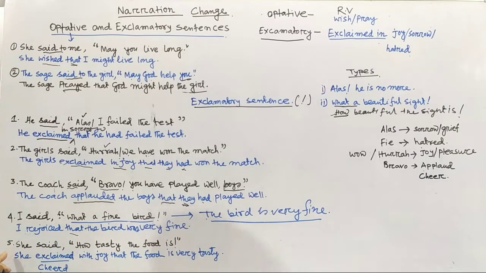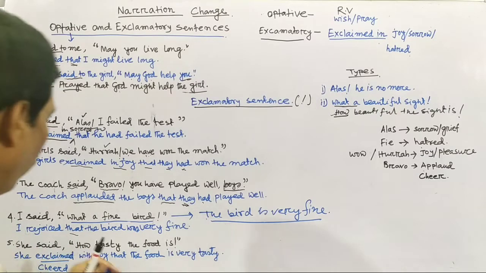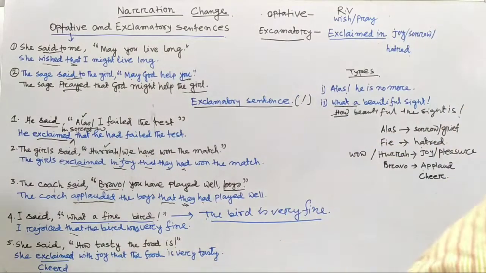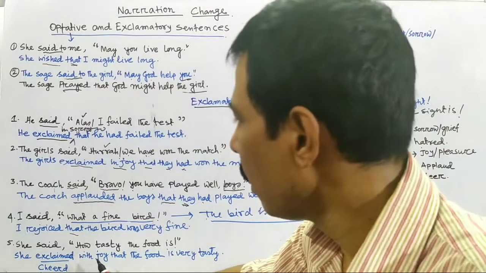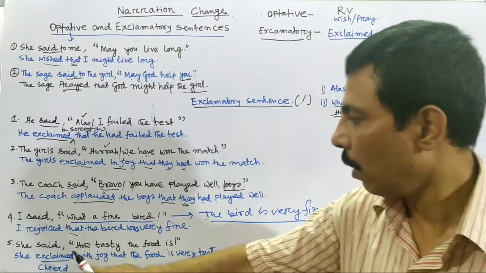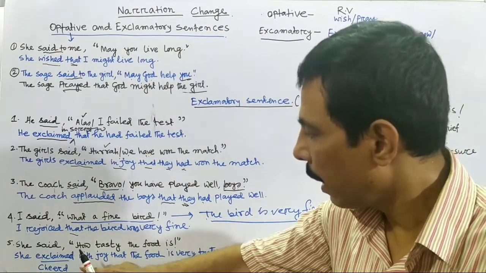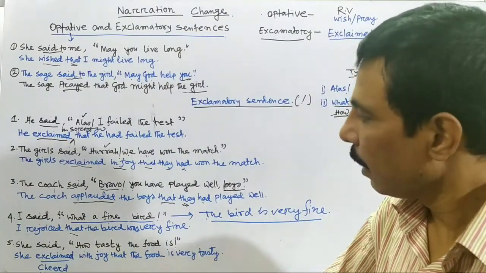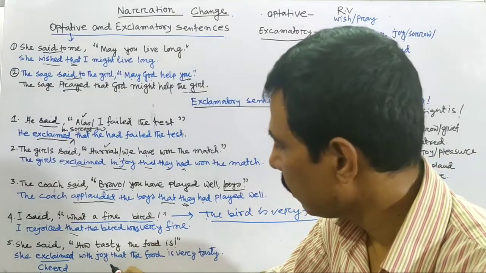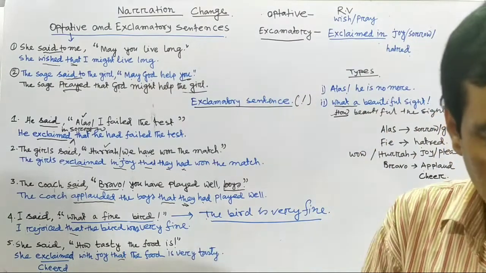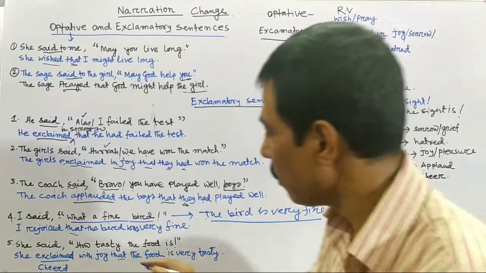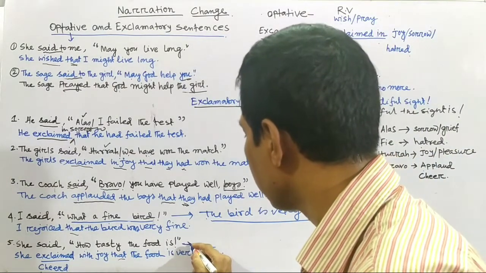Next, number 5. She said how tasty the food is. She said how tasty the food is. Again, she exclaimed with joy, or she rejoiced, or she exclaimed in pleasure. Whatever you write, that again, how tasty the food is. This part should be changed into assertive form first.